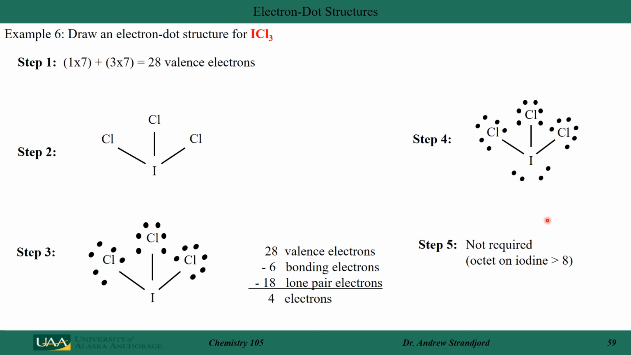Now I have to look at the central atom. In this case, I have greater than an octet, so I do not have to do step 5. This is the electronic structure of ICl3.